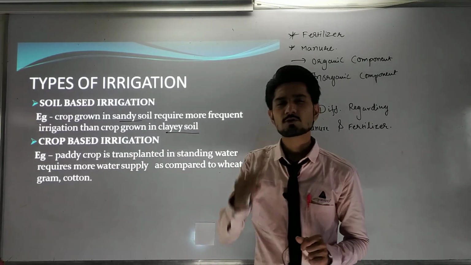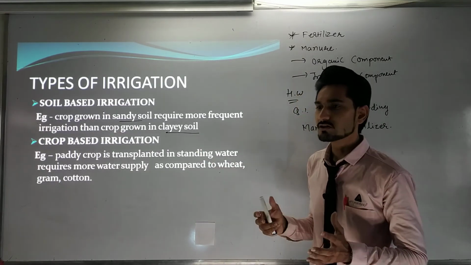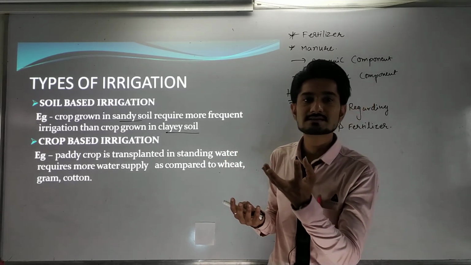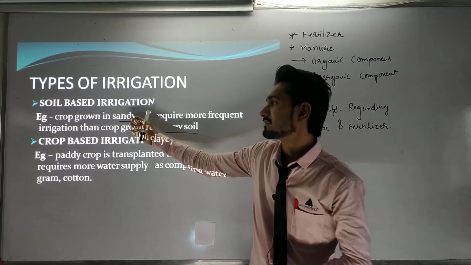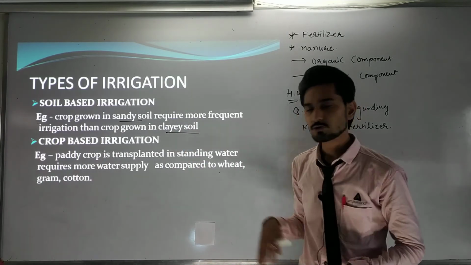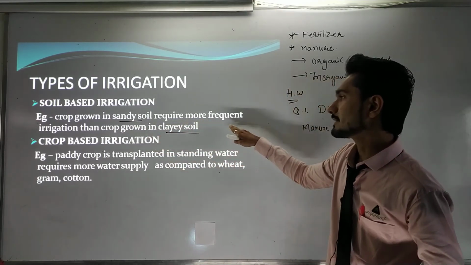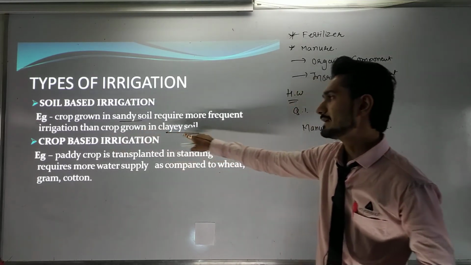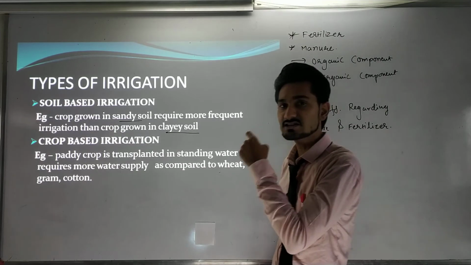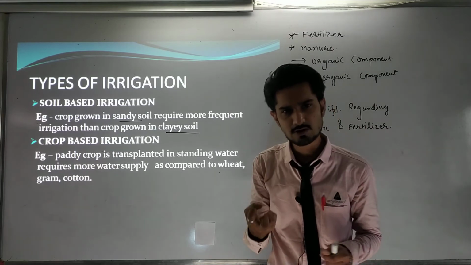Sandy soil has a much lesser nutrition level, while clay soil has a much higher water level than sandy soil. So clay soil has much more nutrition than sandy soil. So crops grown in sandy soil require more frequent irrigation than crops grown in clay soil. Why is this condition necessary? Because sandy soil has less nutrition and less water content in it.